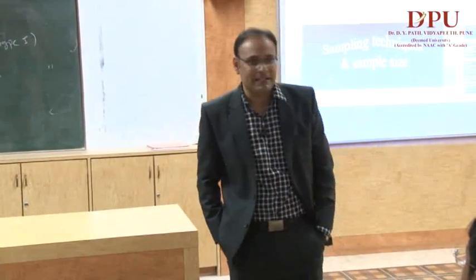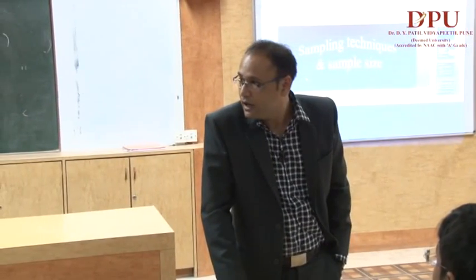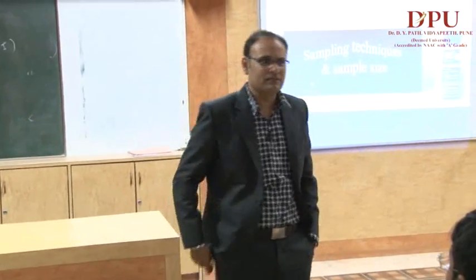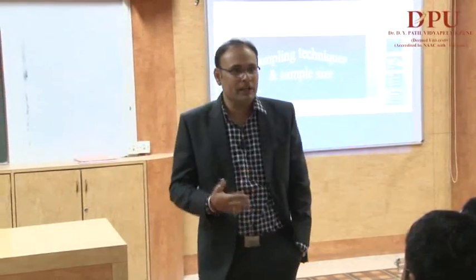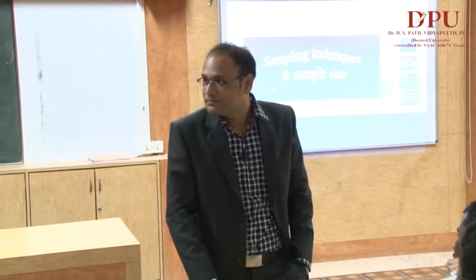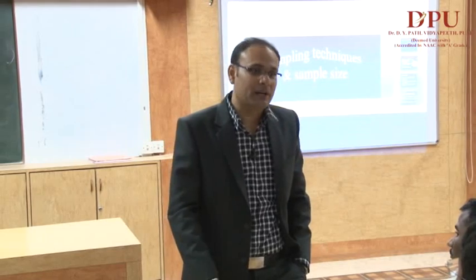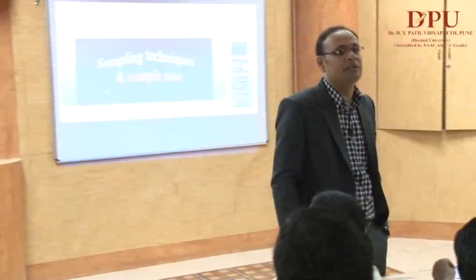Sometimes you see the sample size is 50. That means you're going to communicate with 50 people, or you want to take the data from 15 different places, different subjects. Alright? How many have done a physics exercise? You must have done it sometime in life. When you go to a lab, you don't know how many readings we need. You take the first reading, the second reading, the third, the fourth. How many readings do you need to judge whether the particular experiment is successful or a failure? So we need to keep certain things in mind. Okay, if I take 10 readings, then I can judge whether I achieved my objective or not.